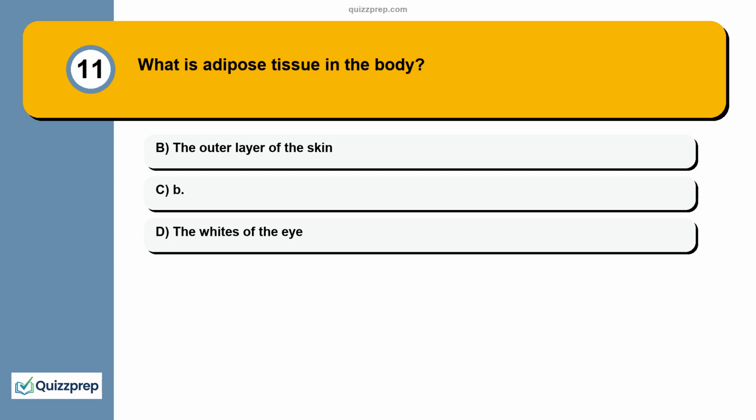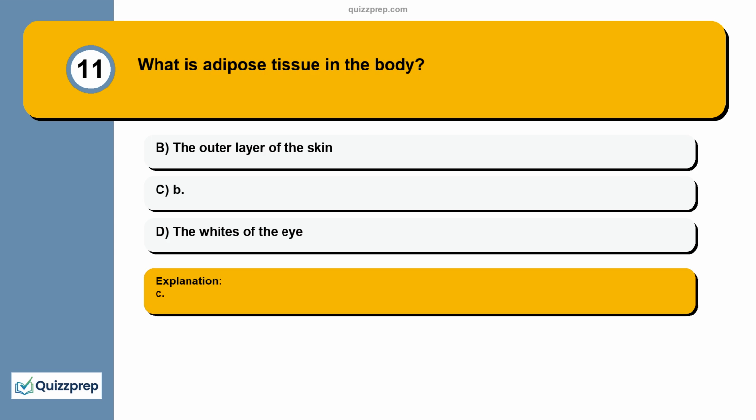Question 11. What is adipose tissue in the body? A. The outer layer of the skin. B. The whites of the eye. C.